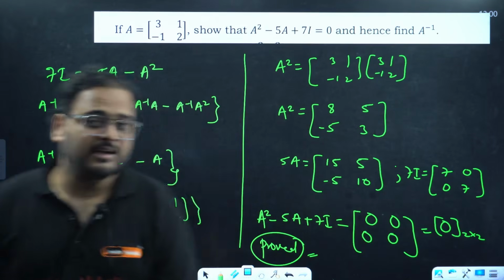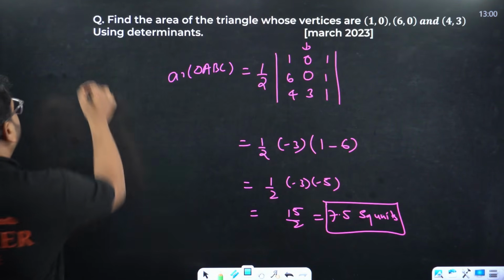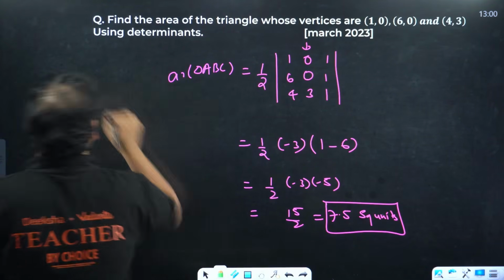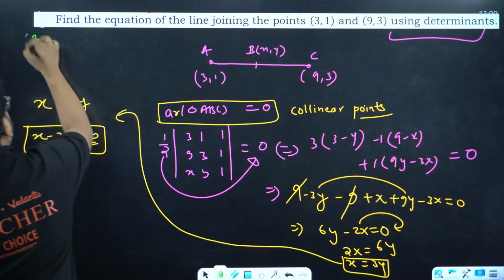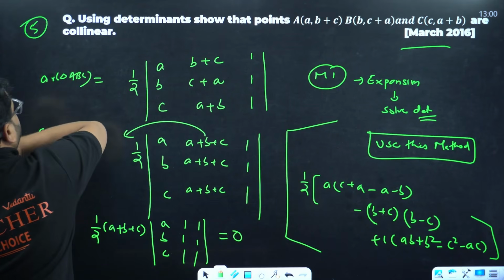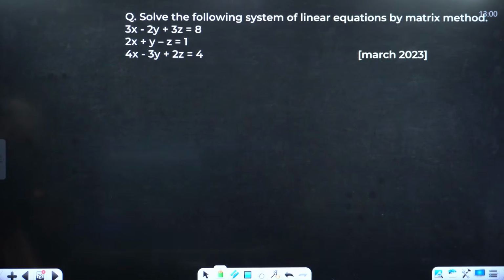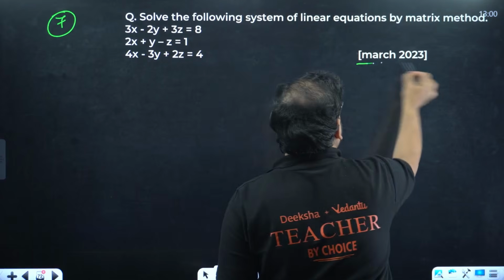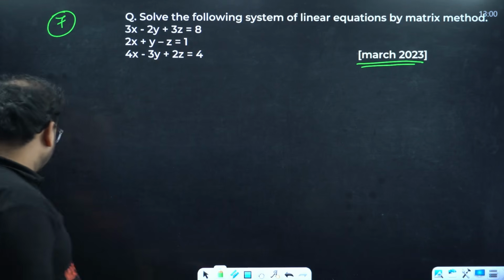I have forgotten to put the question number on this. Sorry, let me do it right now. So we started from here, right? So question number 1, question number 2, question number 3, question number 4, question number 5, question number 6. So let me know if the sixth answer is coming same or not. Question number 7, a very popular 5-marker PYQ from your board style. See, this is your last question, I think. Yeah, this is the last, right?